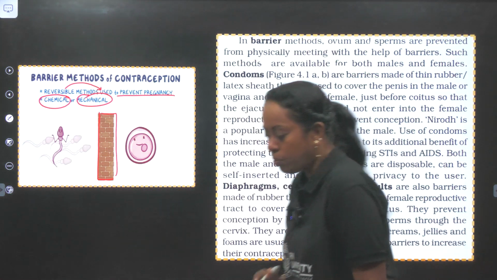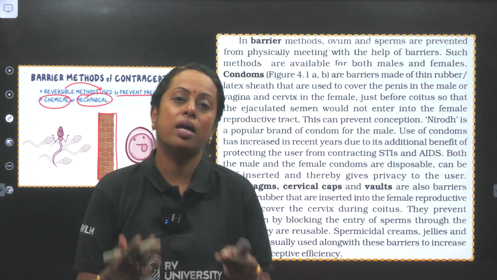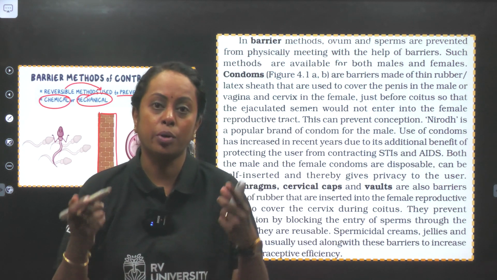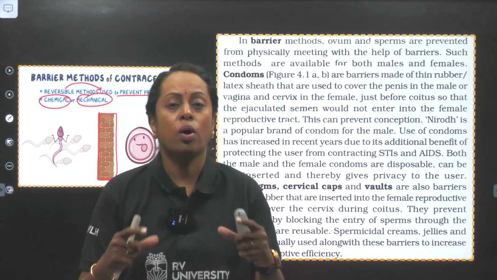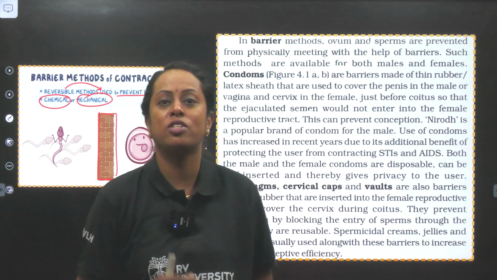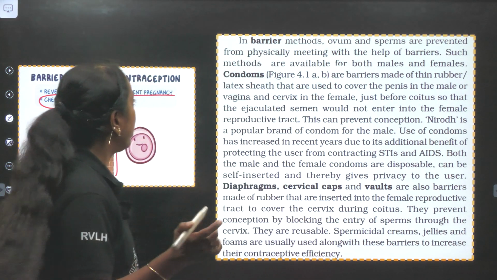Now, in our textbook, you have to check even the diagram and understand how the diagram is given. When you see the image of a female condom, you will see two ring-like structures. That image will be given to you and they will ask what this image represents. Then you need to know which is a male condom and which is a female condom. Okay, now let us see.